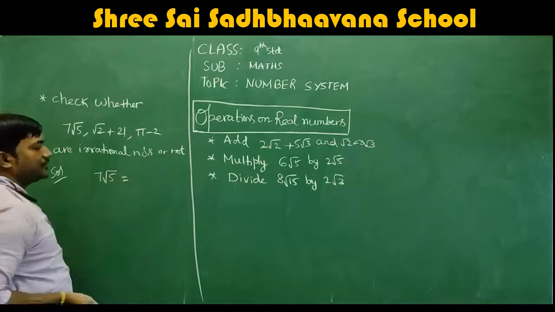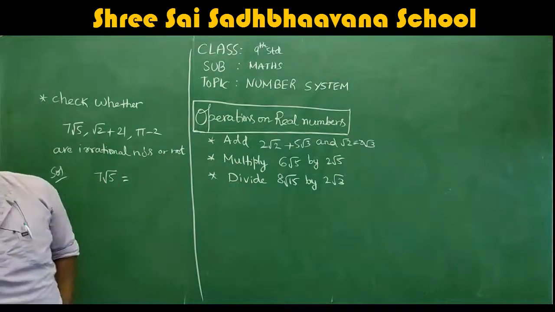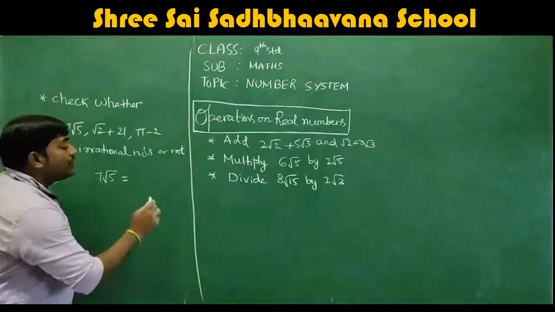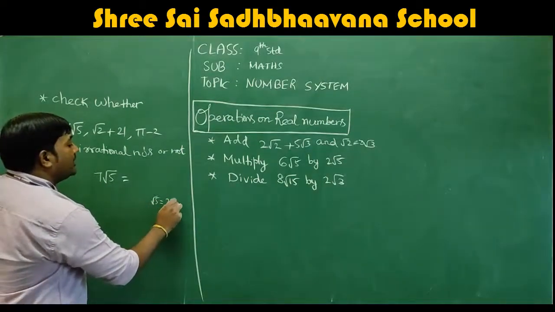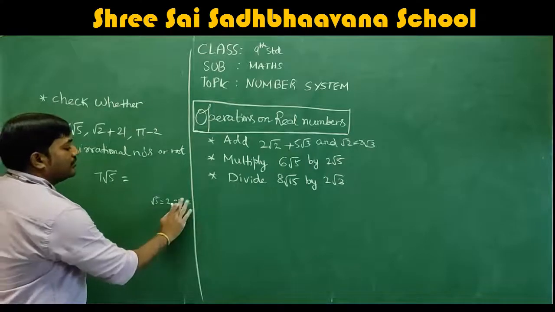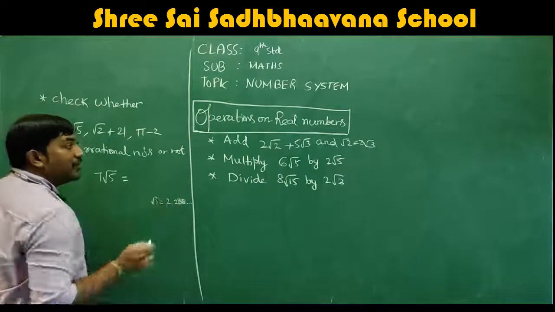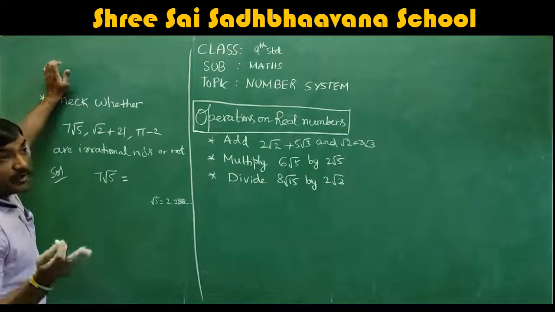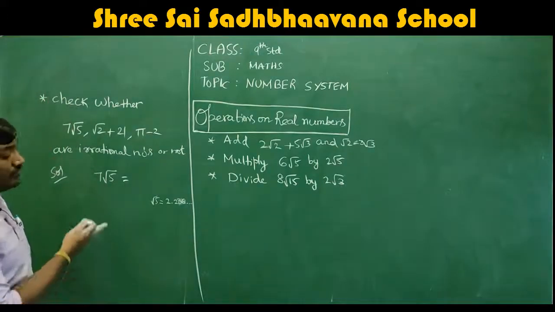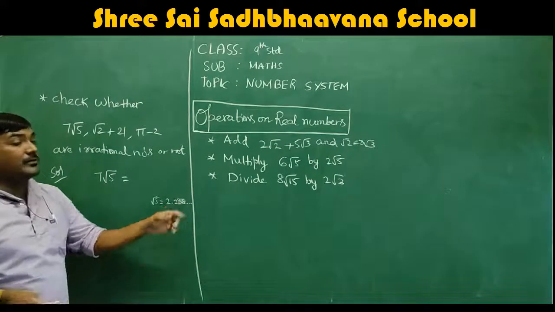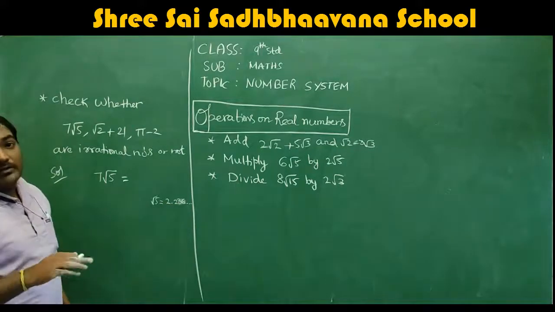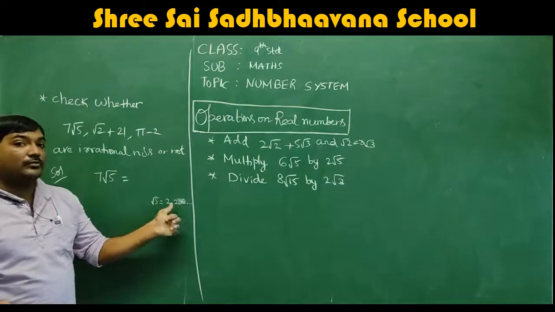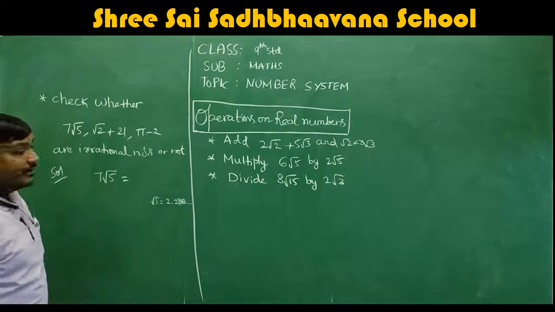7 root 5. Let's remember root 5 is an irrational number, correct? And root 5 value is 2.236 dot dot. We have the values of root 2, 1.414, root 3, 1.732, and root 5 is 2.236 dot dot. Dot dot means it is a non-terminating decimal, and it is not repeating also. Here only you can confirm it is an irrational number.